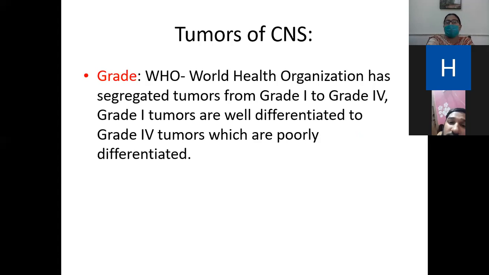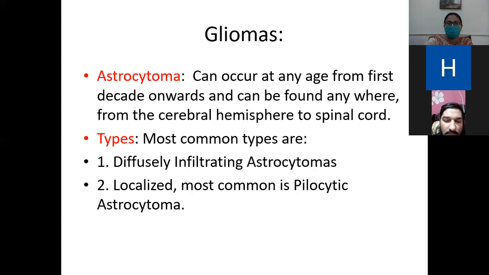So now, beta, anyone can ask about the grading of the tumor of the CNS. Tumor of the CNS is graded according to WHO classification. The WHO has segregated the tumor from grade 1 to grade 4. Grade 1, 2, 3, and 4. Grade 1 tumors are basically a well-differentiated tumor, okay, with good behavior. And grade 4 tumor are a poorly differentiated tumor. Clear? So now we will discuss one by one.